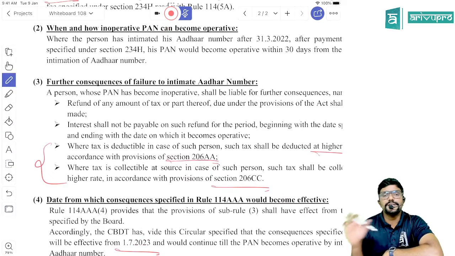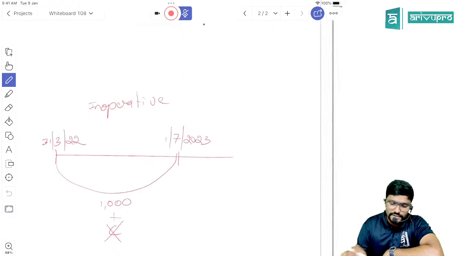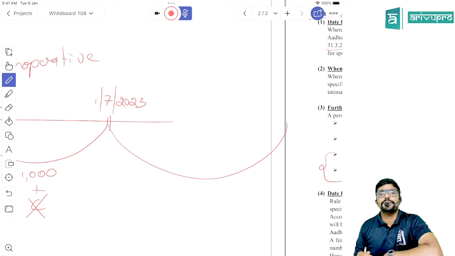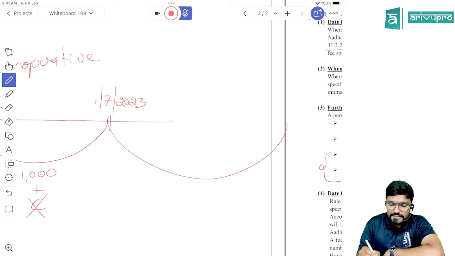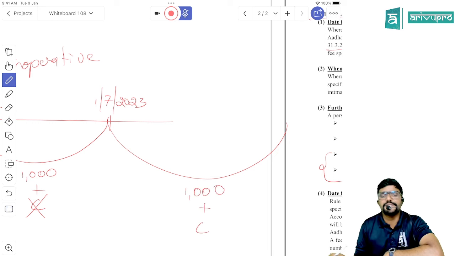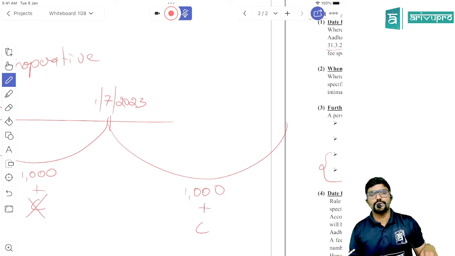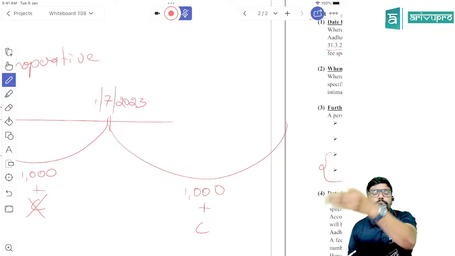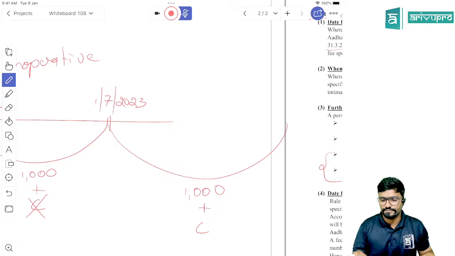Sir, what if I am linking my Aadhaar after 1st July 2023? After 1st July 2023, if you are linking your Aadhaar, you have to pay a late fee of 1000 rupees. Plus, you should also face the consequences till the date you link your Aadhaar with PAN and your PAN becomes operative.